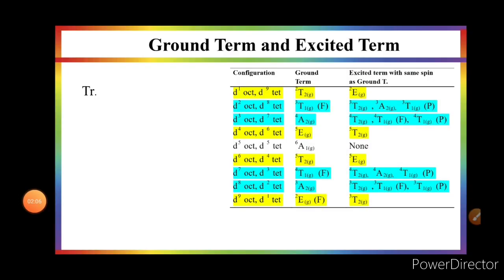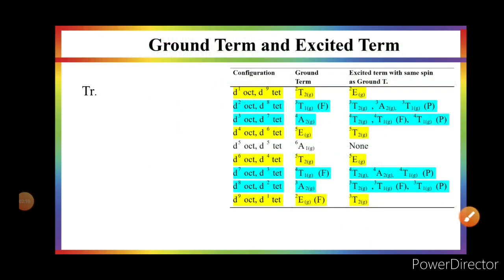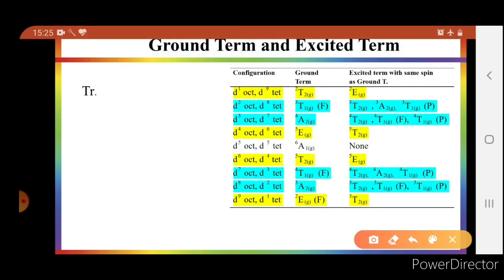Now, these spectroscopically generated terms will have a ground state as well as excited states of the same spin. For example, in the case of d1, which has a 2D free ion term which will split into T2g and Eg, the ground term will be T2g and the excited term will be Eg.